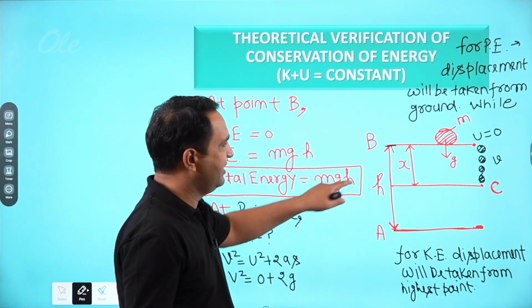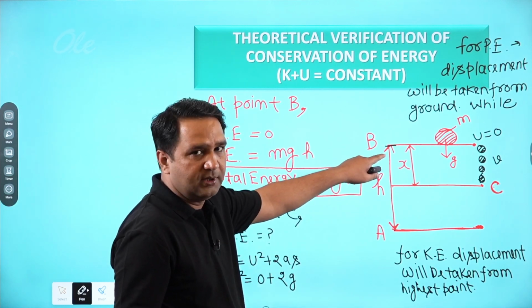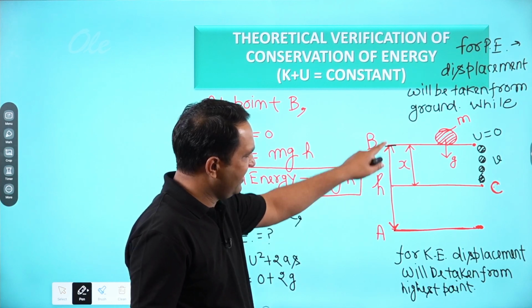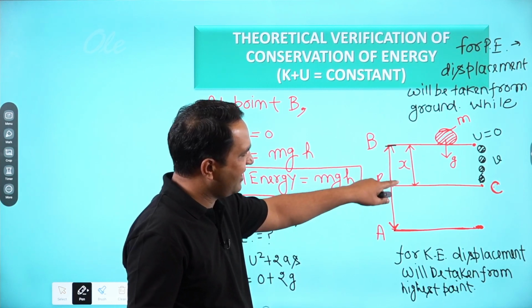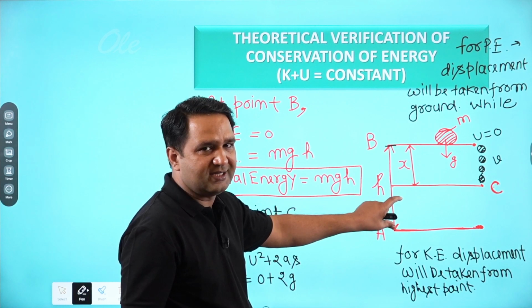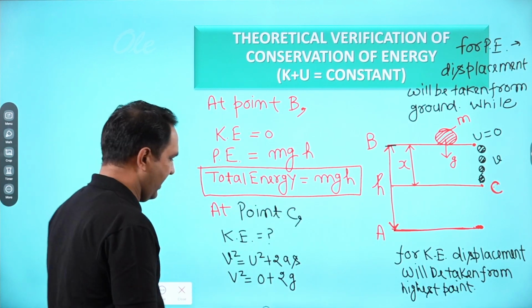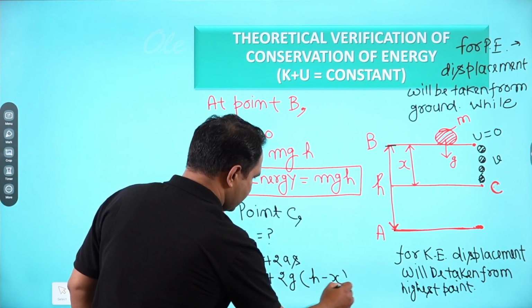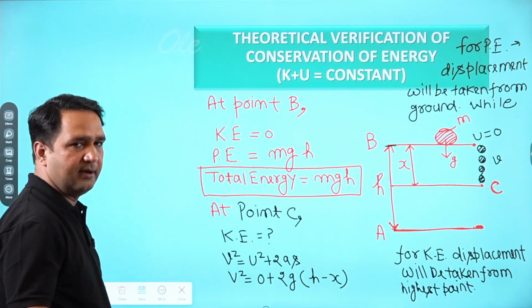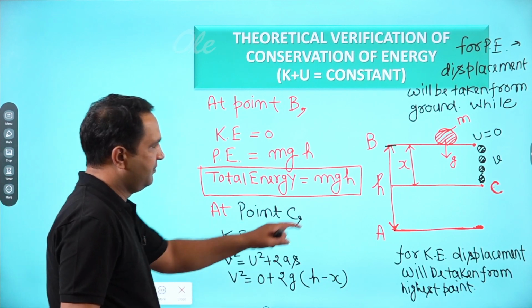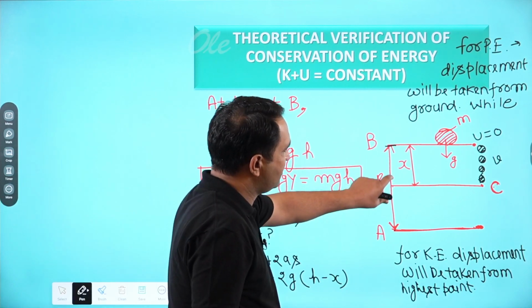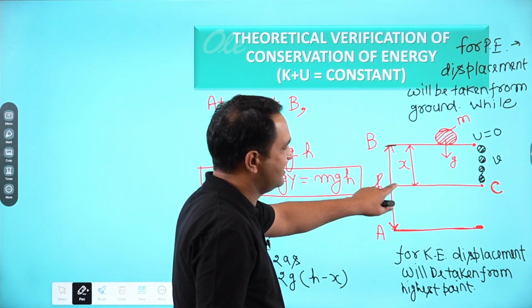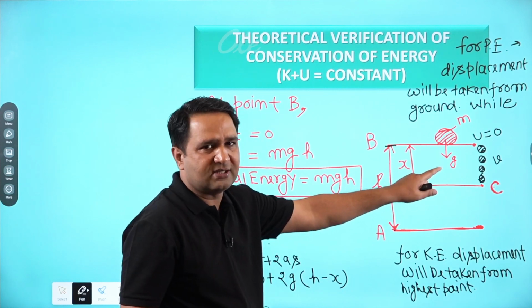As I said, kinetic energy will be taken from top. So this much distance is h and we have covered x distance. So the remaining distance will be h minus x. This distance is remaining. Okay. Means we have covered this much of distance. H minus x distance this ball has covered.